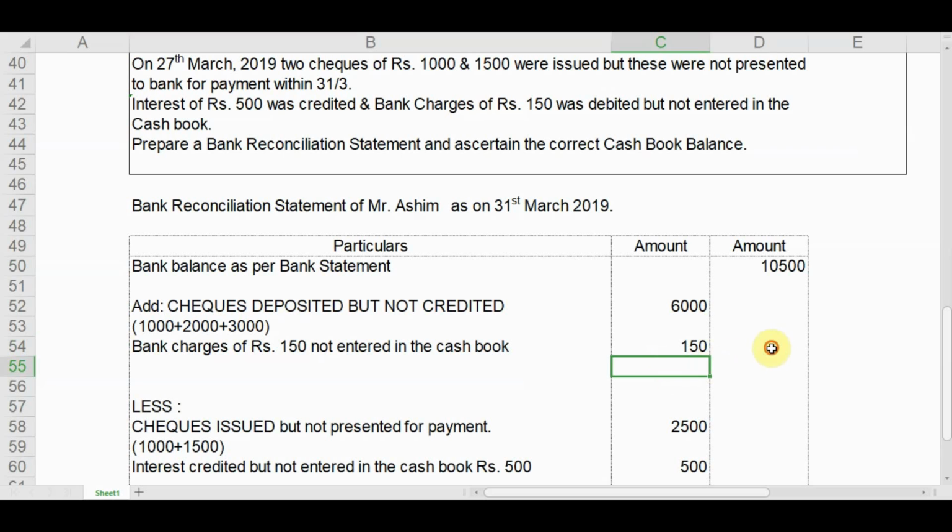So we will add up this 6,000 and 150. It comes to 6,150. Now what is the total of these two figures? The total is 10,500 plus 6,150. It is 16,650.